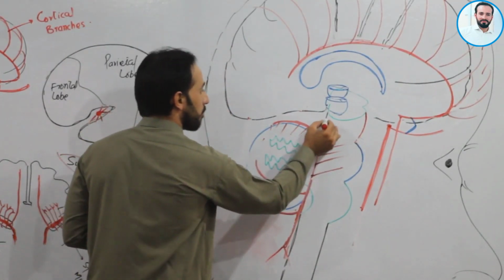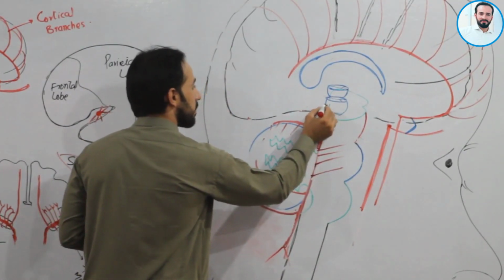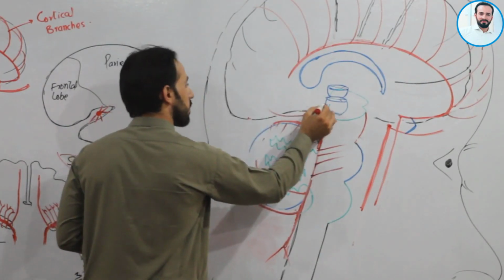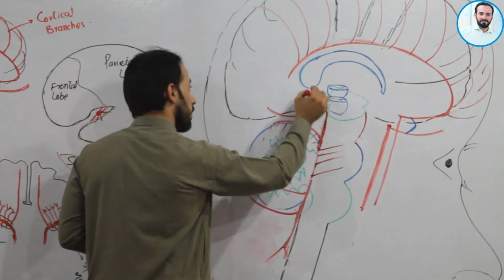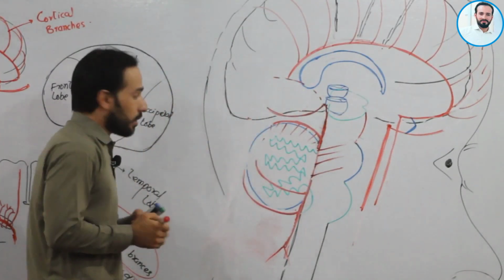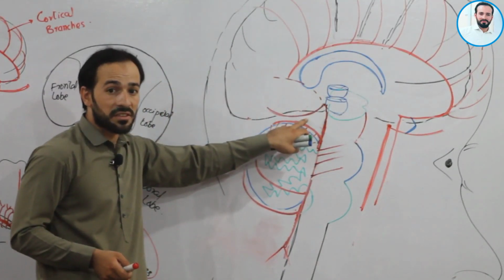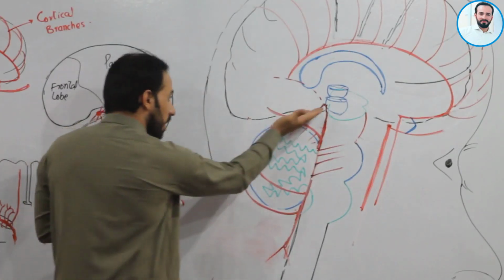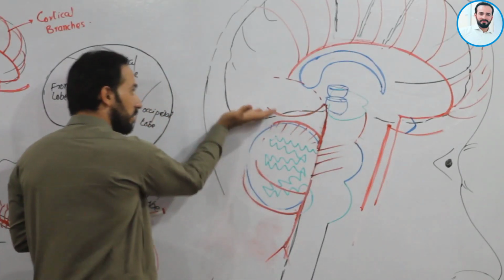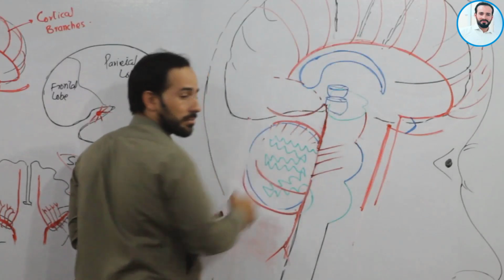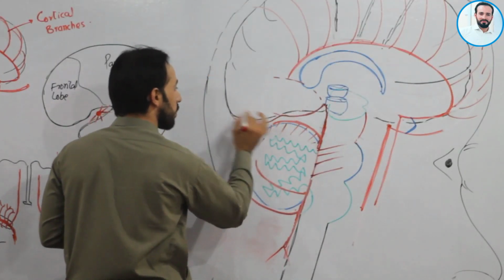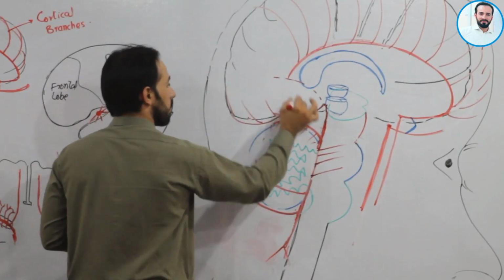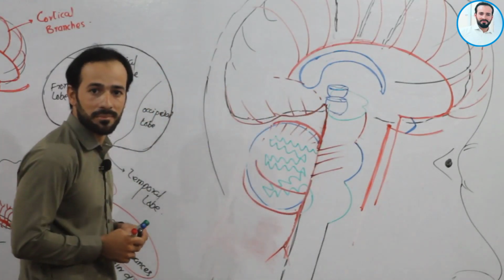Now when it is going up, it is making two branches like this, on the right side and on the left side also. So we know these are the posterior cerebral arteries, as they are on the inferior surface of the cerebrum, right? So they are supplying the posterior surface of the cerebrum, right?